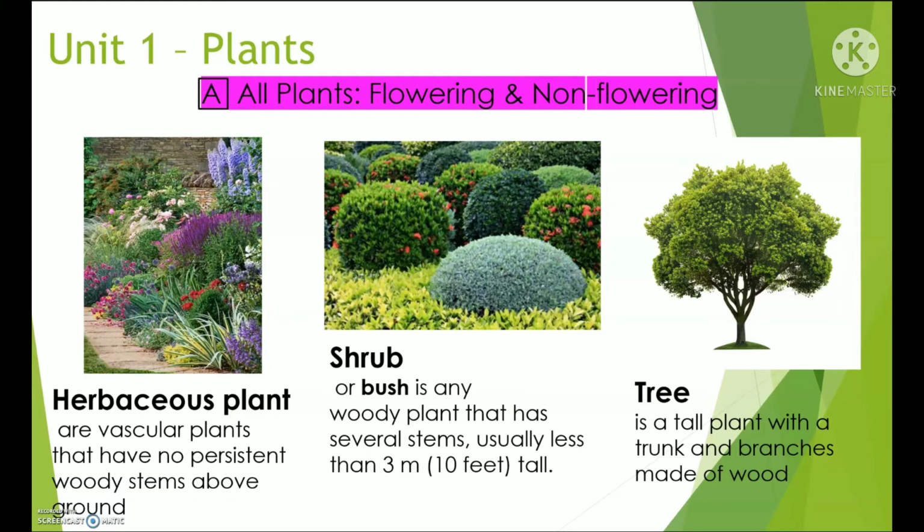Very good, tree. And which one is also called a bush? It is any woody plant that has several stems, usually less than 3 meters. Very good, shrub. Very good, class.